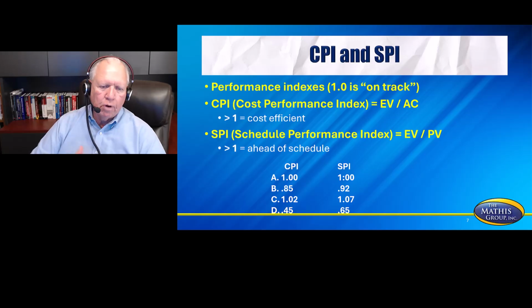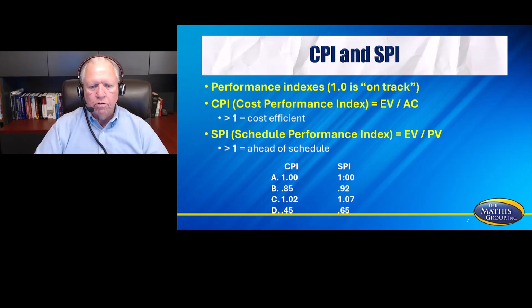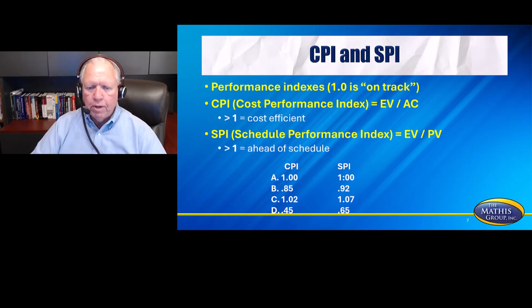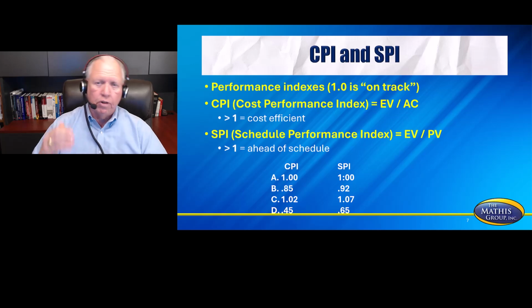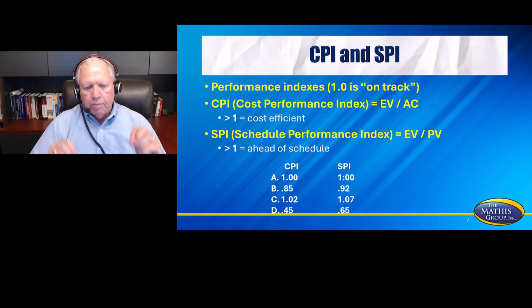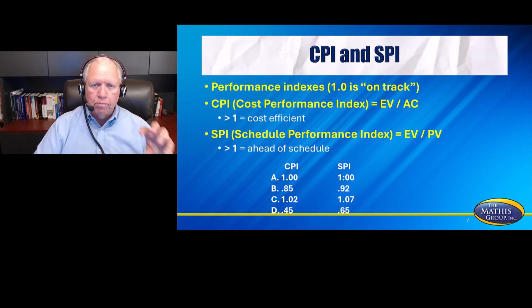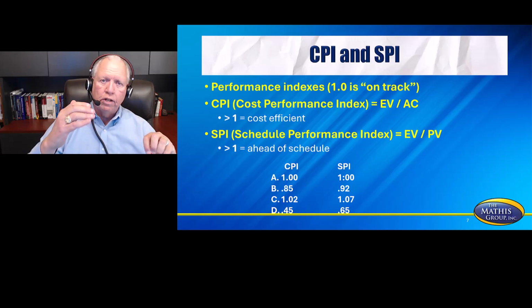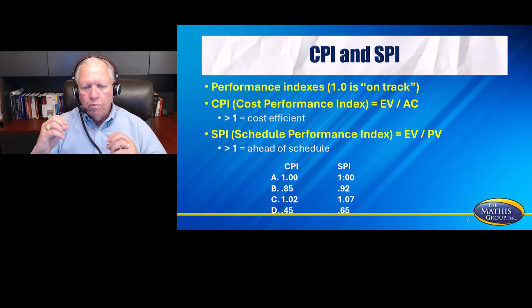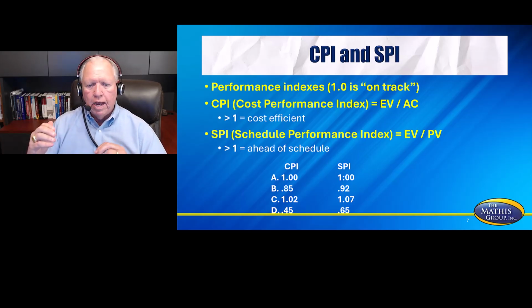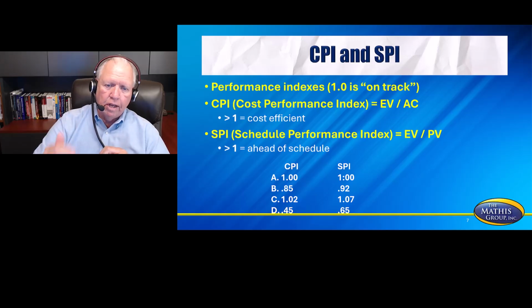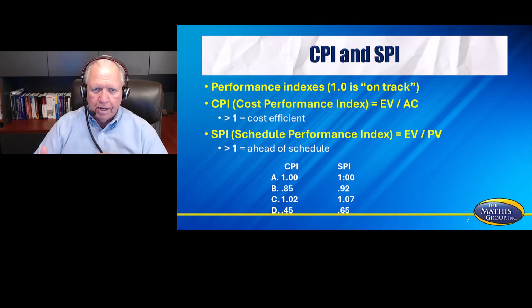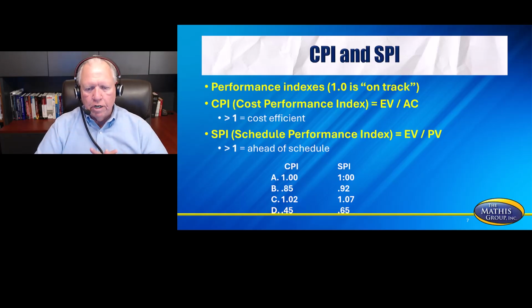Now let's take a look at Project C. Project C is 1.02, so I'm 2% under budget for CPI. Look at 1.07 SPI. SPI is the schedule, so I'm 7% ahead of schedule. Above one is good, below one is bad. By understanding that, you can interpret all of these.